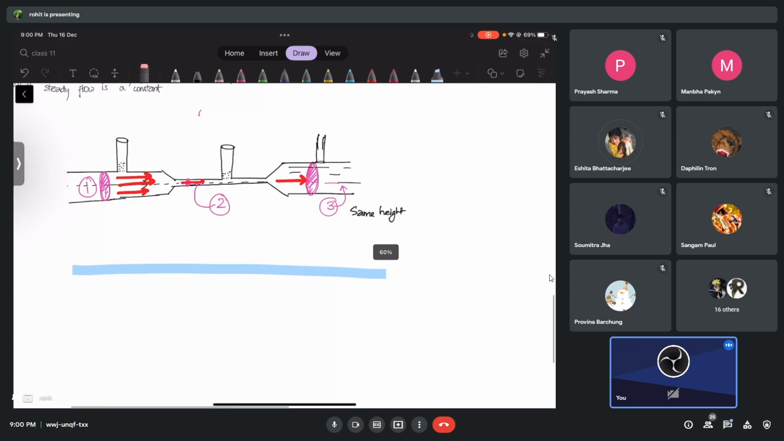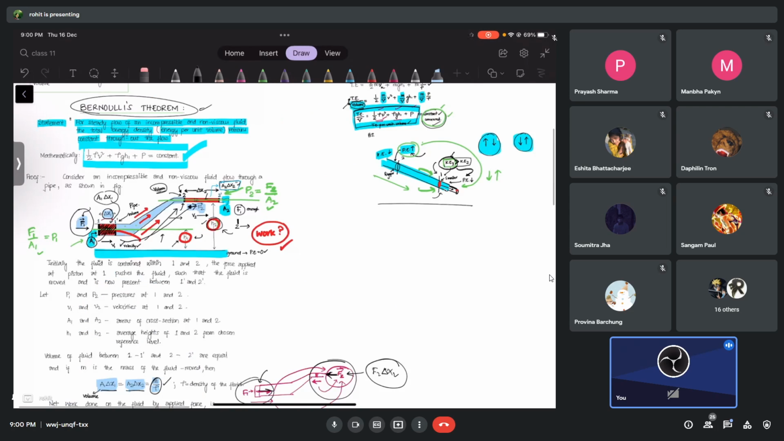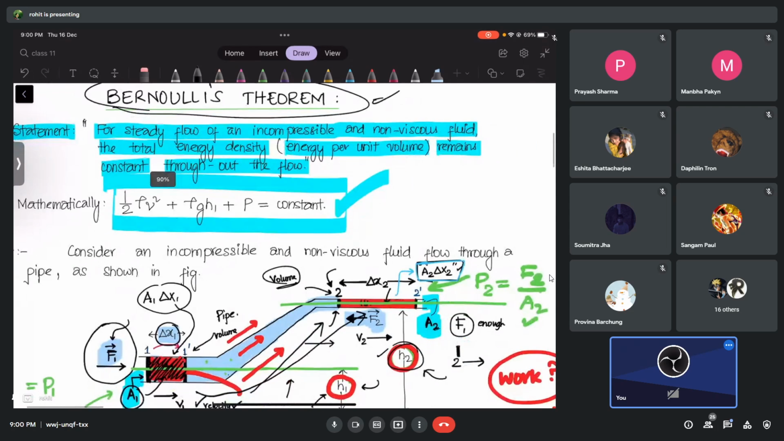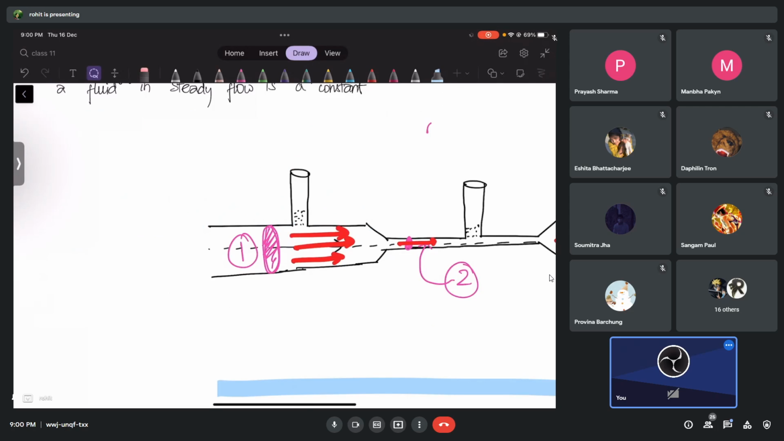Good. Now I'm going to write the formula again. Let me just copy and paste the formula, then I'm going to use it. Where is the formula? This one. It already looks so bad.